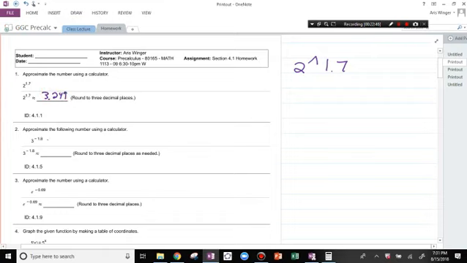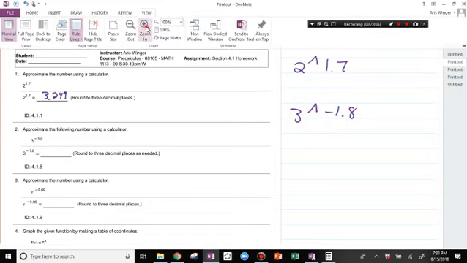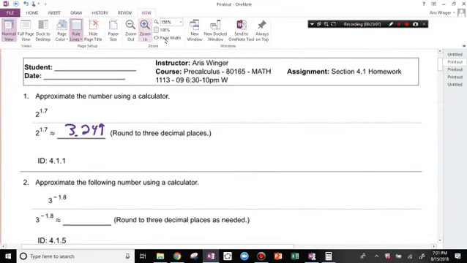249. Do the same thing here. 3, this would be 3 caret negative 1.8. Can we see this? Do I need to make it bigger? Who said that? You have the ultimate authority. If you can see it, then we're good. Yeah, so let me just make it slightly larger just in case. Right, that doesn't hurt, right?